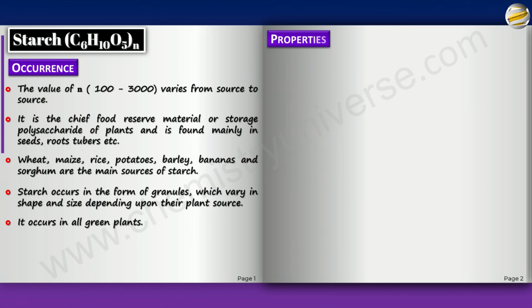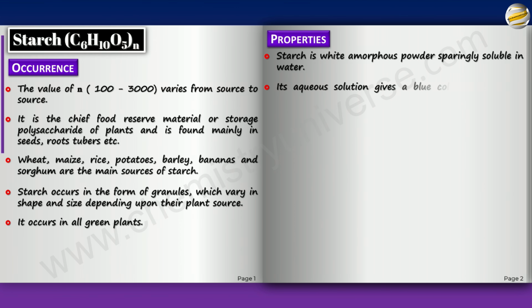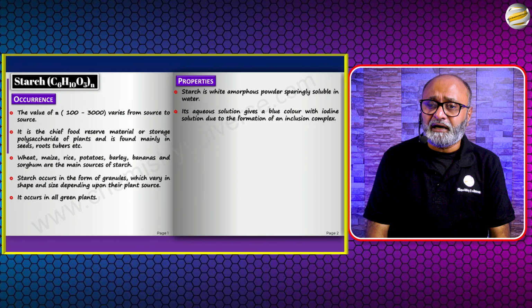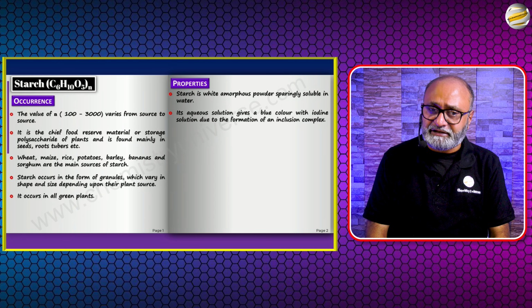What are the properties of starch? Now, starch is a white amorphous powder sparingly soluble in water. It is practically insoluble in water. Its aqueous solution gives a blue color with iodine solution due to the formation of an inclusion complex. Now, these are extremely beautiful reactions to observe.